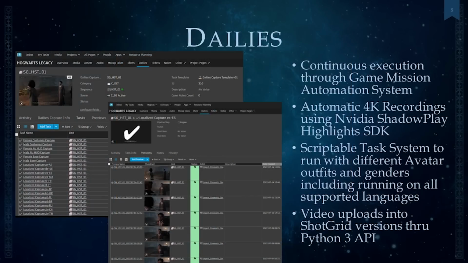We have a daily system that runs every day continuously, 24/7, 365 days a year. First, we have a continuous execution of the game mission automation system. So the game continuously boots itself, captures and runs continuously. We capture 4K recordings using the NVIDIA ShadowPlay Highlights SDK, and we use those videos to be uploaded to ShotGrid so people can review them.